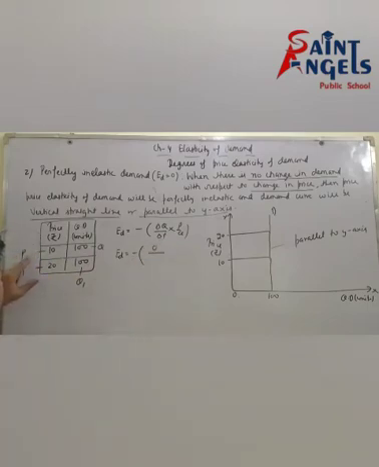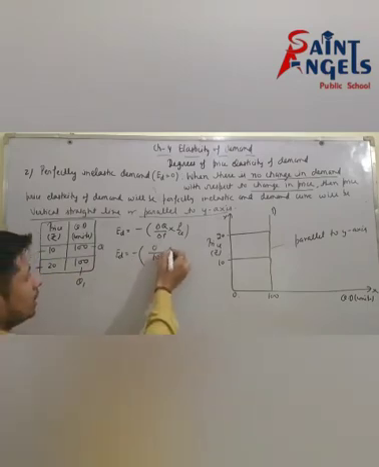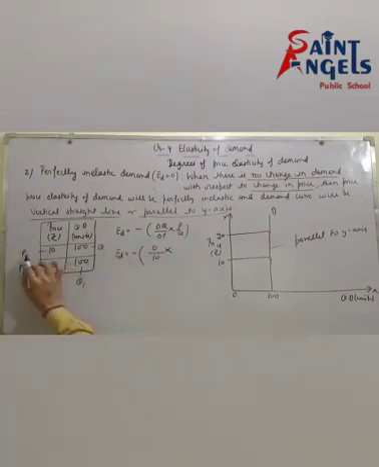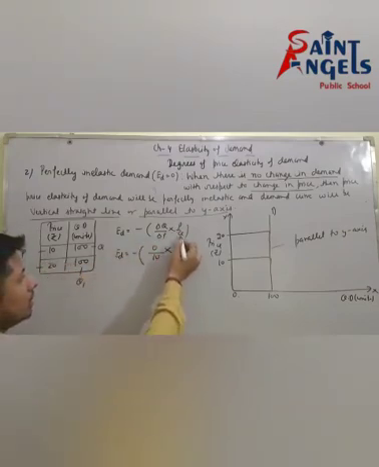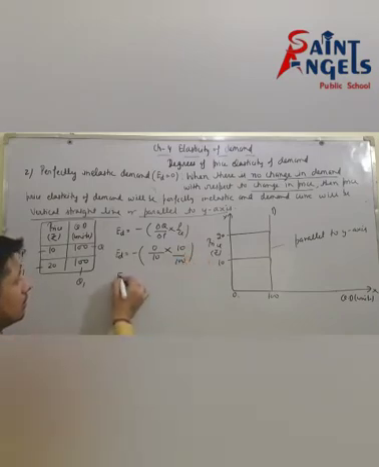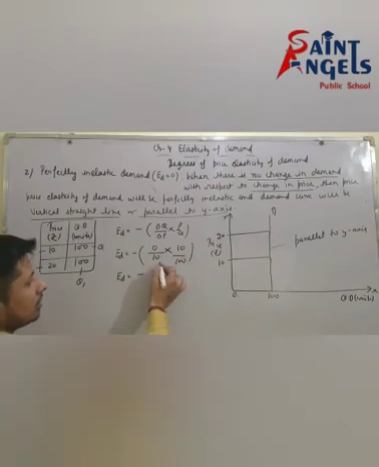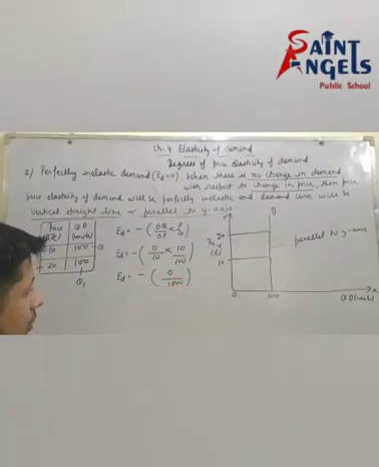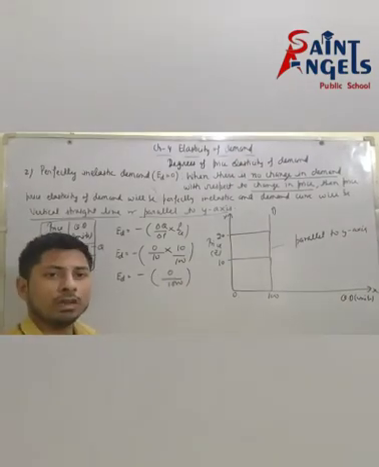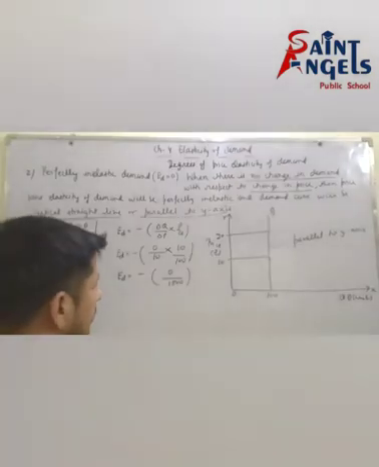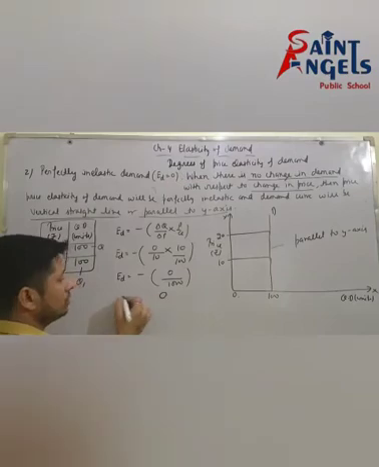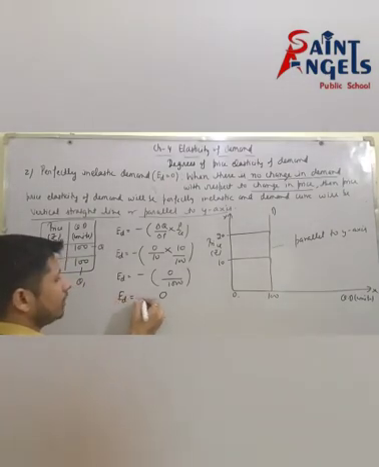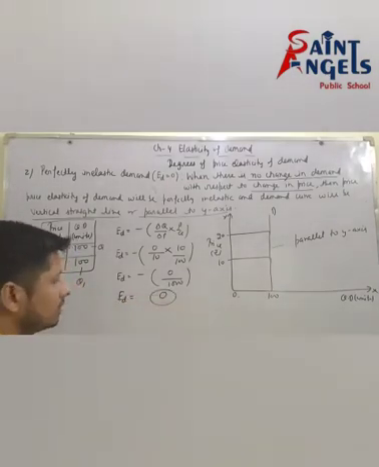Delta P means P1 minus P, which is 10. P is 10 and Q is 100. So the numerator becomes 0 and the denominator becomes 1000, and 0 divided by any positive value will be equal to 0. I hope all of you have understood this.